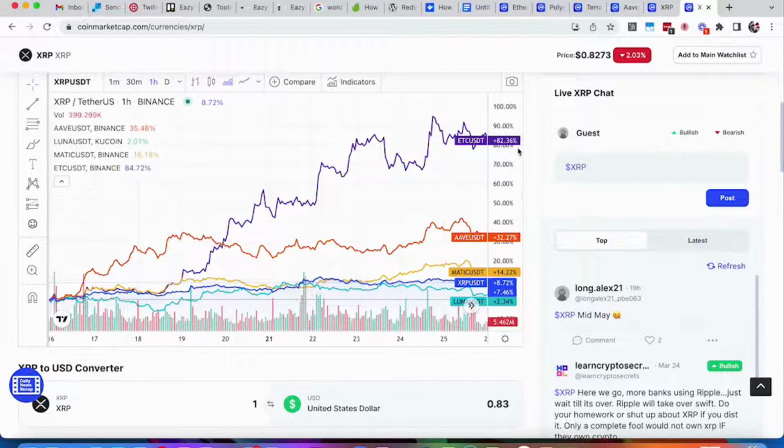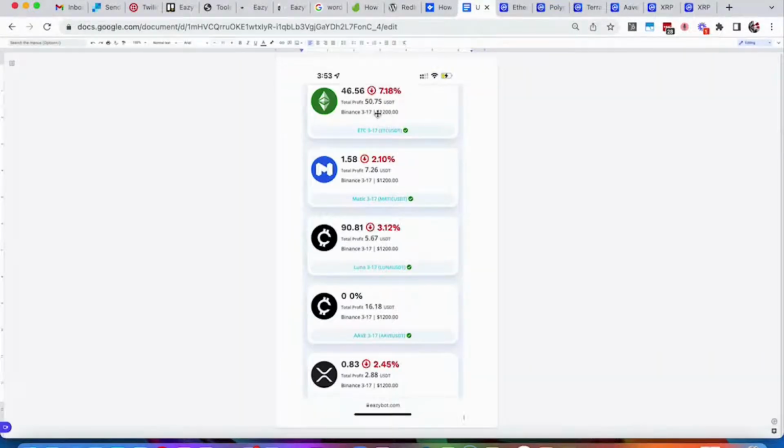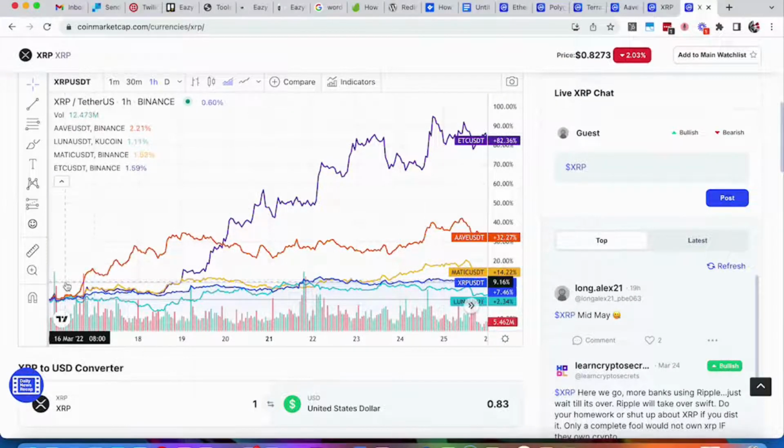So what you'll notice is in that period of time, the chart tells us that ETC had a rise of about 82%, Aave 32%, Matic 14%. So unsurprisingly, those are our 3 best performers. ETC, Aave 2nd best, Matic 3rd best. So let's look at it a little bit deeper and see what we can pull from here. So again, ETC, kind of obvious, it had a dramatic rise over time.